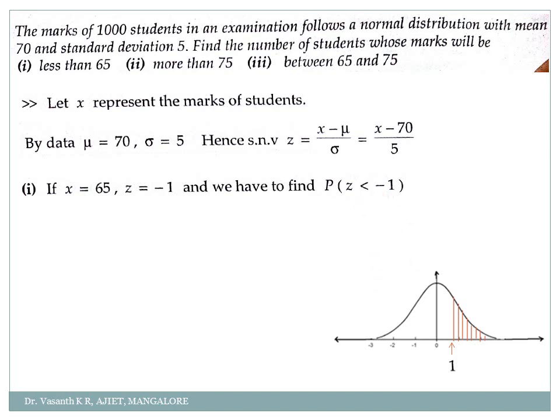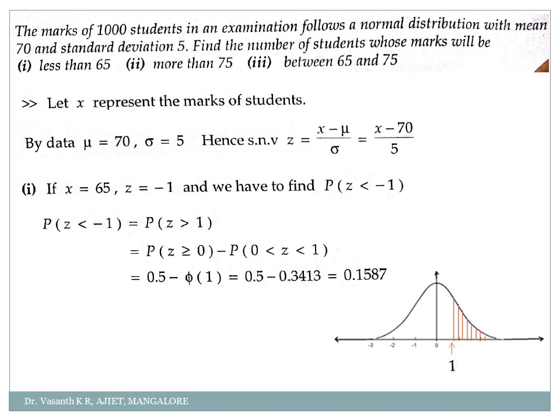So less than minus 1. What did I tell you? It's just like a symmetry. Am I right? So less than minus 1, how can I write it? If you want to write it as a positive term, you can write it as greater than plus 1. Less than minus 1 is similar to greater than plus 1. See here. Probability of z less than minus 1 is similar to probability of z greater than plus 1. Correct? So just write 1 here, and greater than 1 means all the values after 1 up to infinity. How will you calculate this region, my dear students? Most of the problems we come across like this, correct? So you have to go from 0 to infinity and then subtract the unshaded region, that is from 0 to 1.